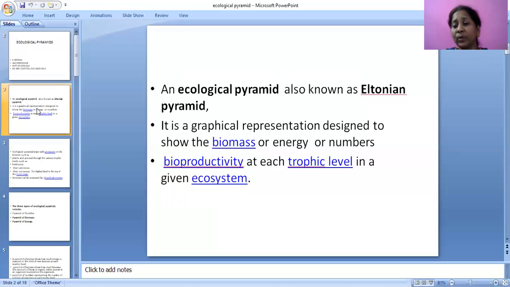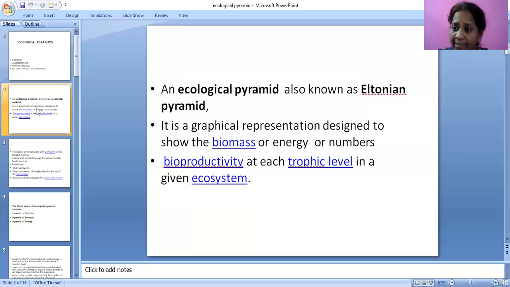Simply, before going to ecological pyramids, first we will take one example. Grass is eaten by goat. Goat is eaten by lion. Okay. In this, grass is the producer. Goat is the herbivore. And the next, lion, is the carnivore. This is the climax animal which cannot be eaten by any other animal.